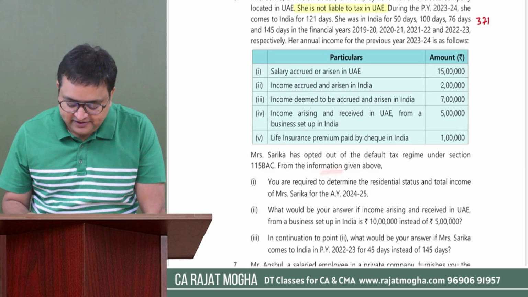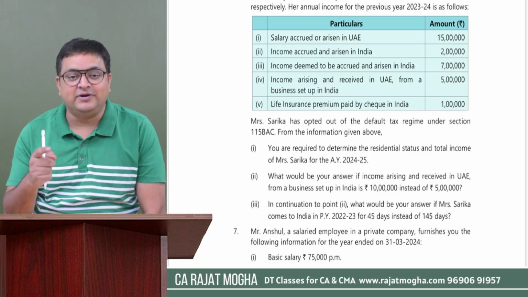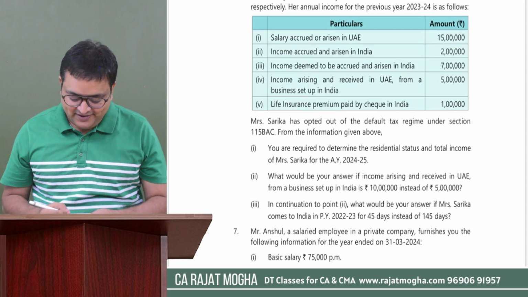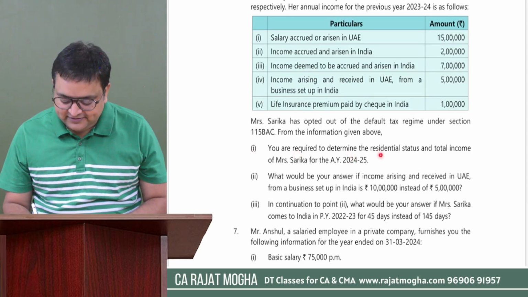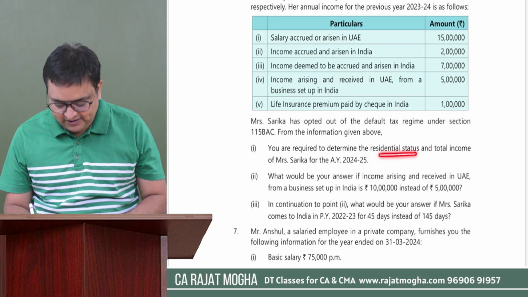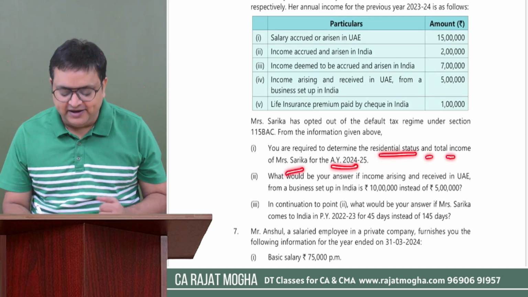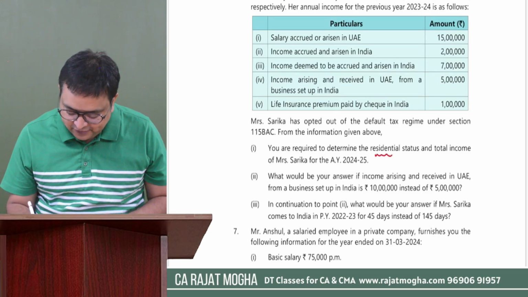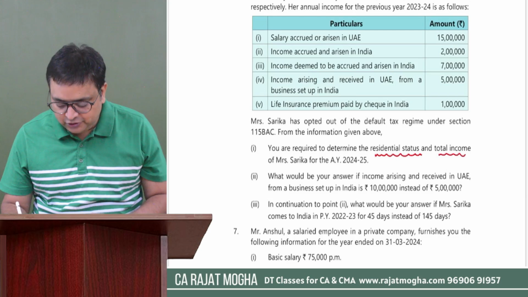From the information given above, they have asked 3 questions. So this is more important. You should know what the examiner is exactly asking from you. It says you are required to determine the residential status and total income of Sarika for assessment year 24-25. So first of all we need to determine the residential status. Second thing, the total income.